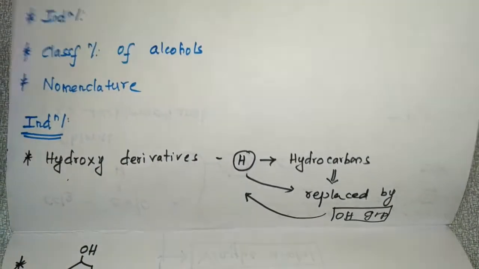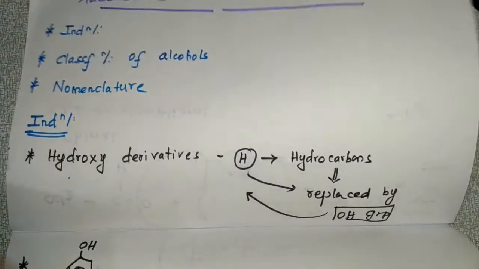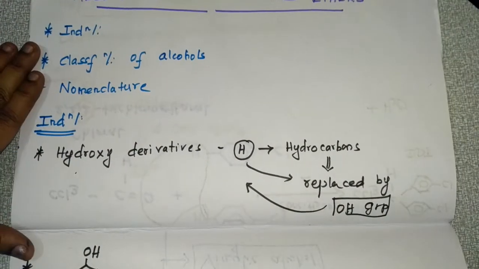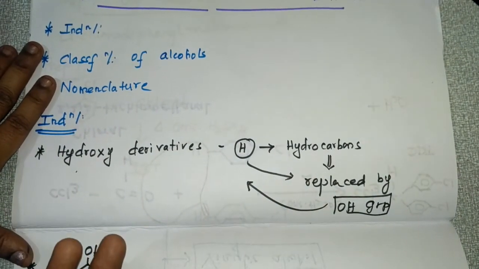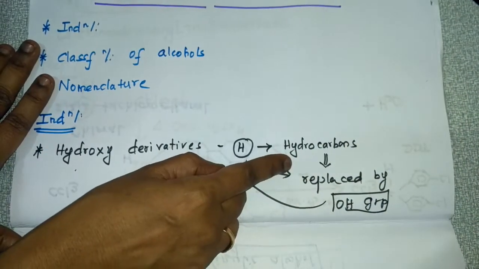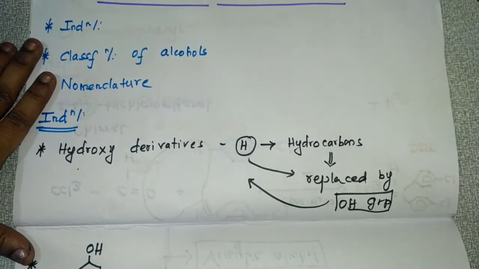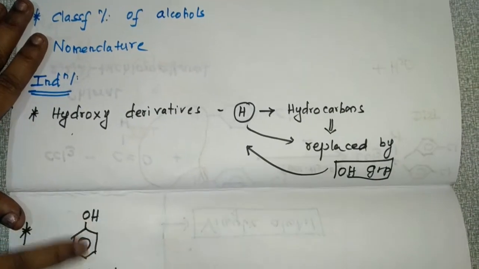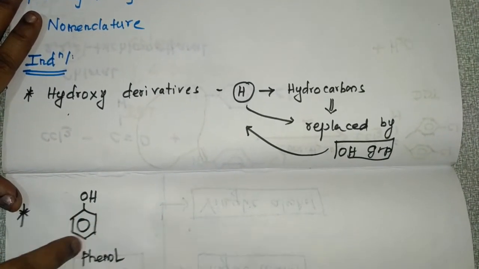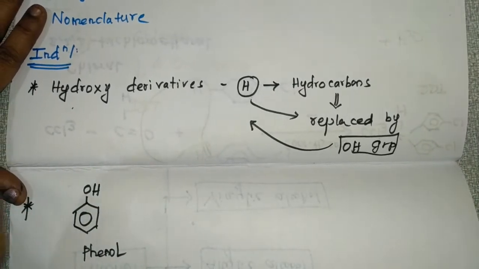So what do you mean by alcohol? Alcohols are the hydroxy derivatives of aliphatic hydrocarbons. So the hydrogen which is present in the hydrocarbons is replaced by means of OH group. Then you will get alcohol. And if the hydrogen atom which is present in arenes is replaced by means of OH group, then it will give rise to phenol.